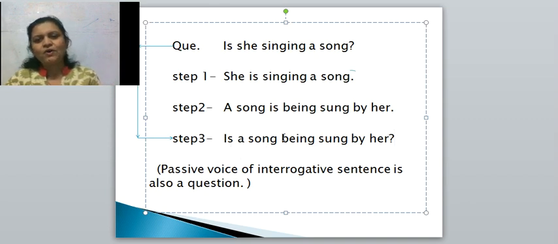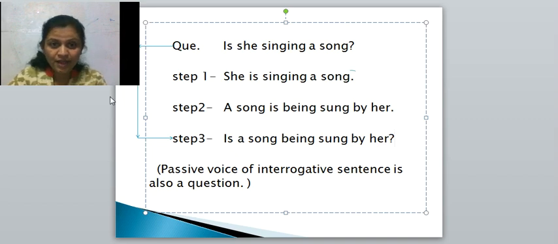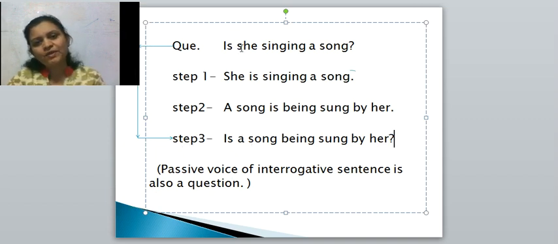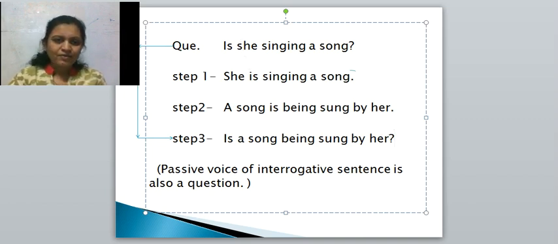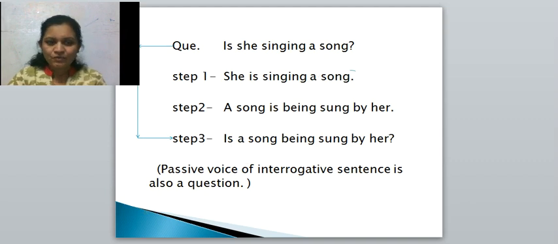Means is a song being sung by her? And see, I have shown here an arrow. What does this arrow show? It shows that step 3 is the correct answer of the question. And that only you have to write down. Understood? Now here we have taken which sentence? Here we have taken a verbal question.